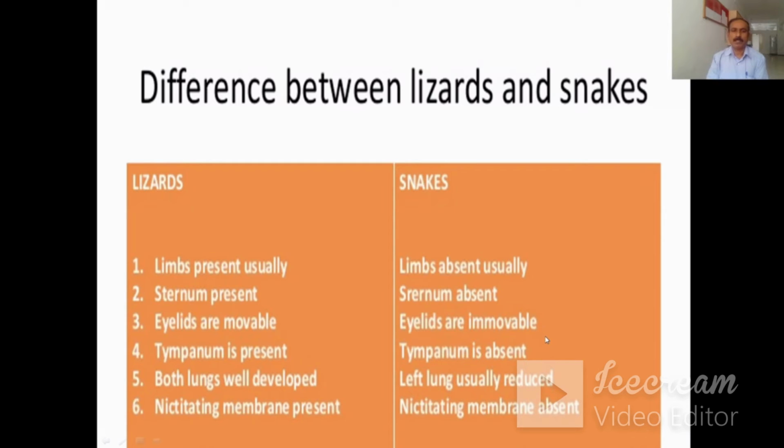The tympanum is present in lizards while it is absent in snakes. Both lungs are well developed in lizards. In snakes, usually only the left lung is reduced. The nictitating membrane is present in lizards while it is absent in snakes.